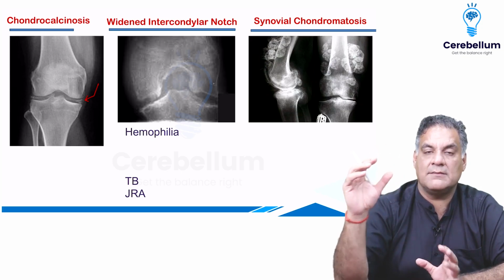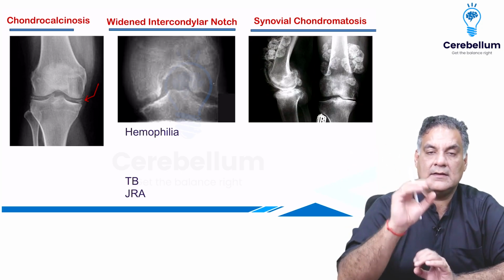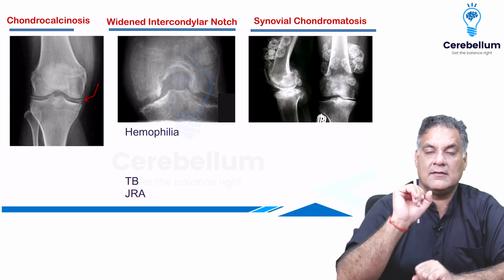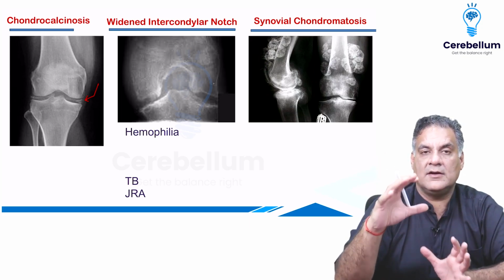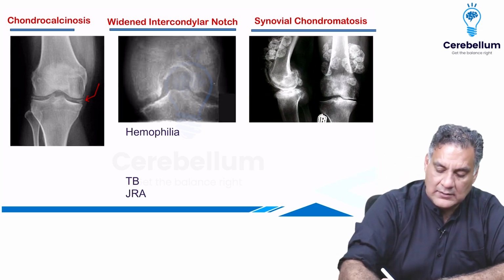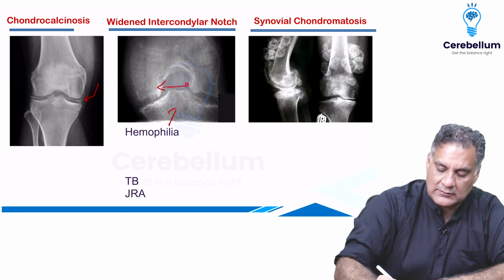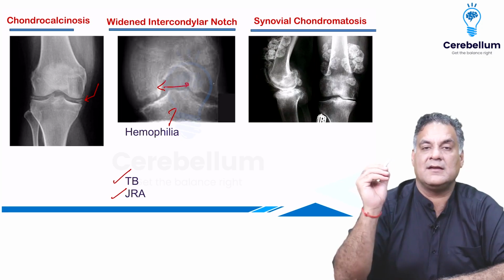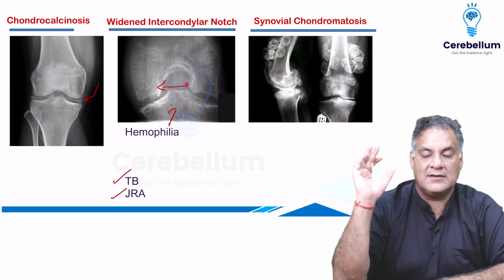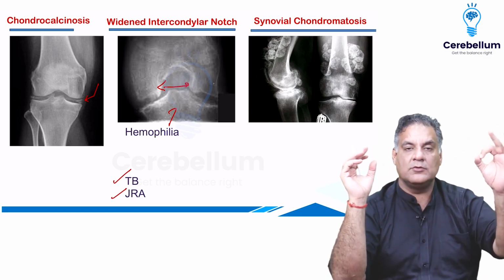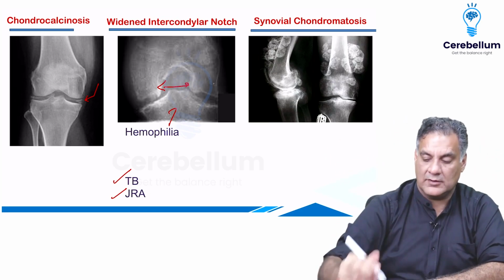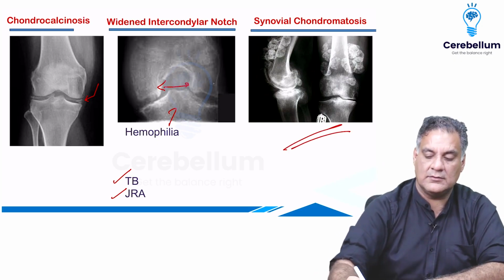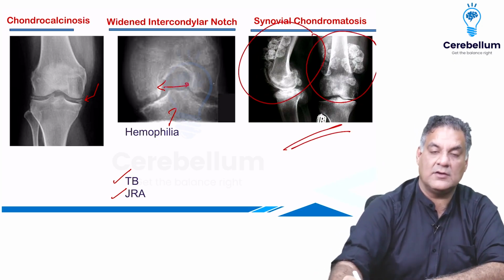In hemophilia, there are usually a lot of changes in the bone. They are enlarged epiphyses, right? Squaring of the patella, widened intercondylar notch, and osteopenia all around the joints. This widened notch is classical of hemophilia, and can also be seen in tuberculosis and rheumatoid arthritis, juvenile rheumatoid arthritis. The most common cause of a loose body in a joint is osteoarthritis. The most common cause of multiple loose bodies is synovial chondromatosis. You can see lots and lots of loose bodies.